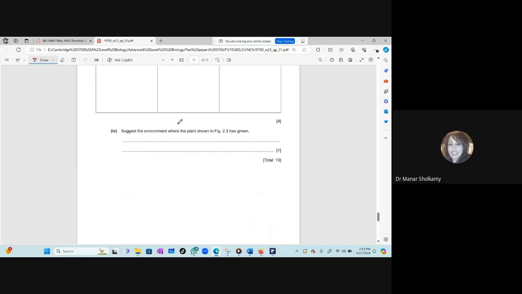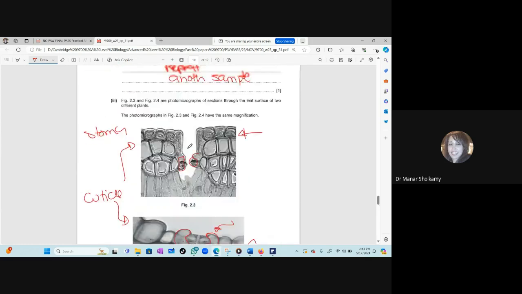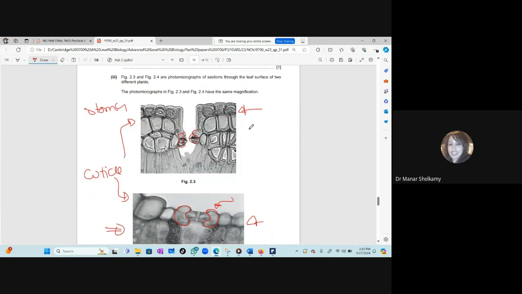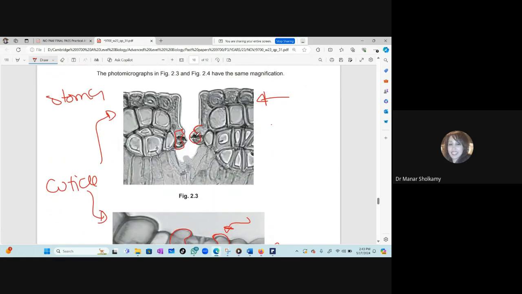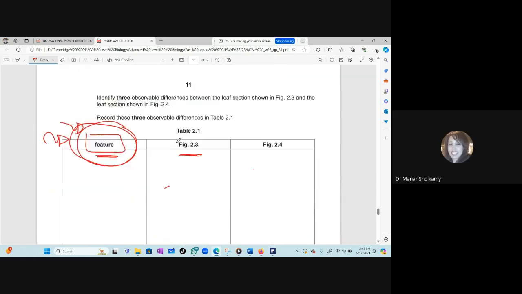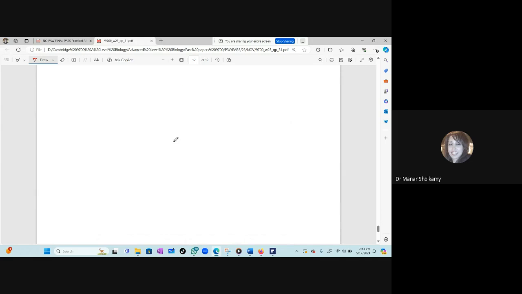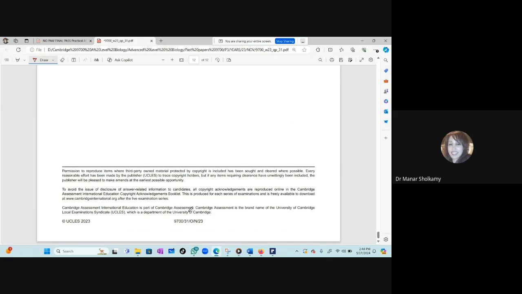So just the environment where the plant shown in figure 2.3 has grown. What is the environment of the plant in 2.3 with the sunken stomata, Mariam? Yes, doctor. 2.3 comes from which environment? The plant comes from which environment? Dry environments. Yes, it's a xerophyte. Correct. Okay. Now, the exam is finished. Perfect.